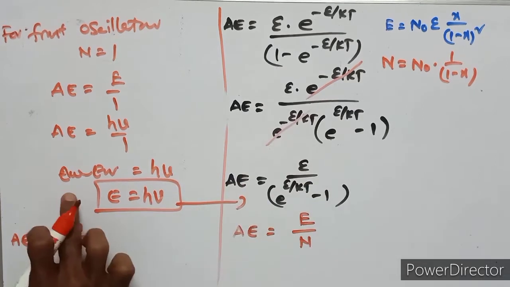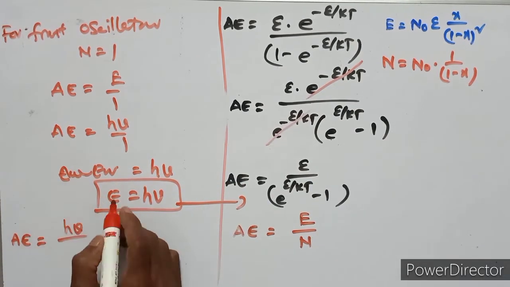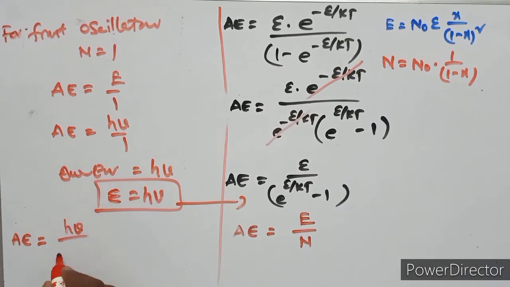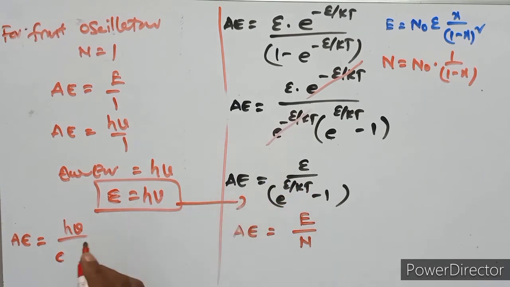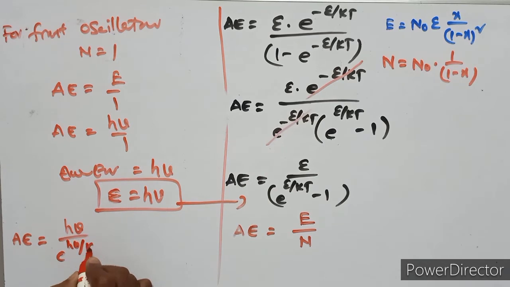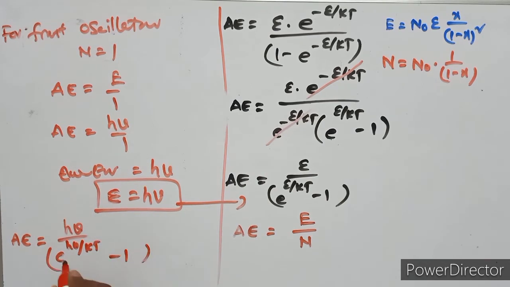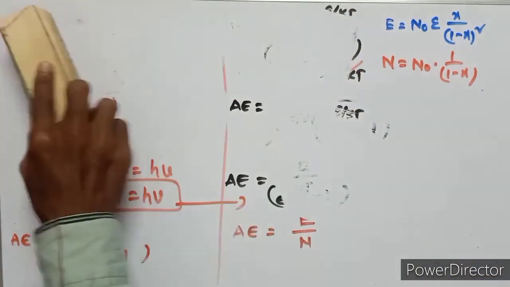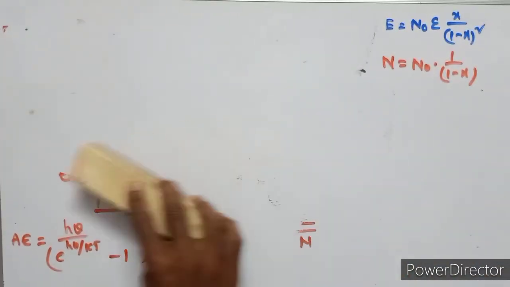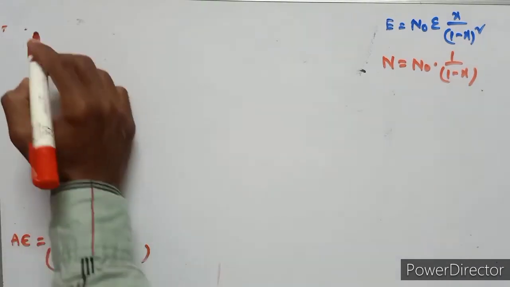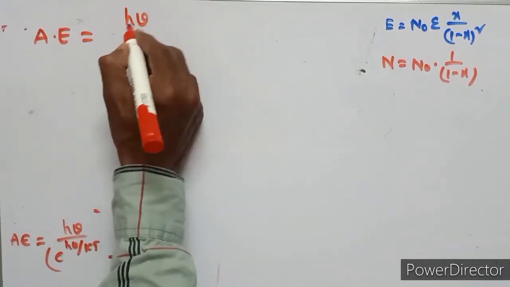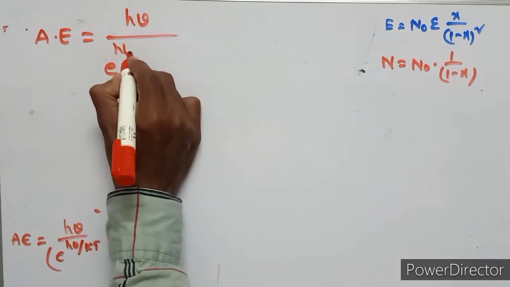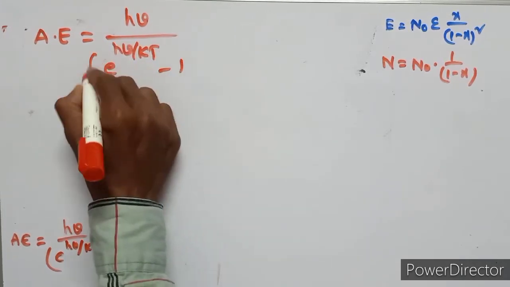This is the epsilon, the average energy. In the place of epsilon we substitute h nu, so the average energy is h nu upon e to the power of h nu upon kt minus 1.